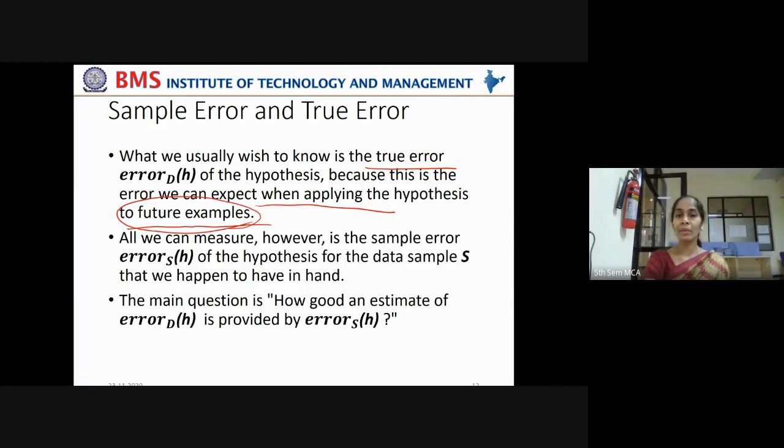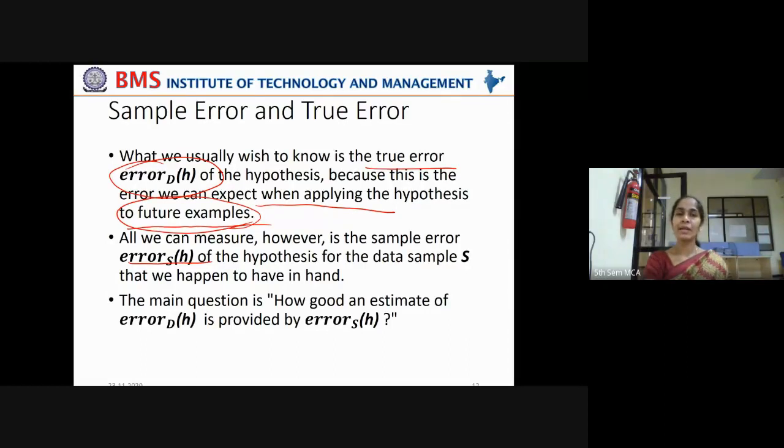Got it? All we can measure, however, is the sample error. But is this under our control? Measuring true error is not under our control. For this sample, this hypothesis is true. For a different sample drawn from the same distribution, yes, this may be working correctly. This hypothesis is true for this sample also. But can you guarantee that the hypothesis works for the third sample with the same accuracy? No, there is always a chance. That is why we call it an approximation problem. Approximation means you're estimating, you're guessing something, and guessing is not 100% true.